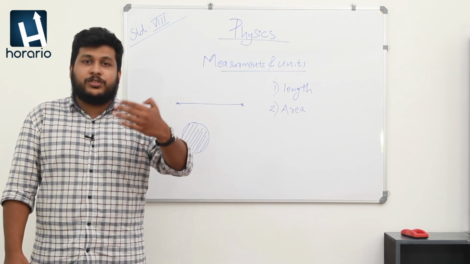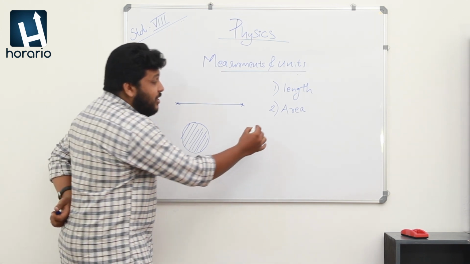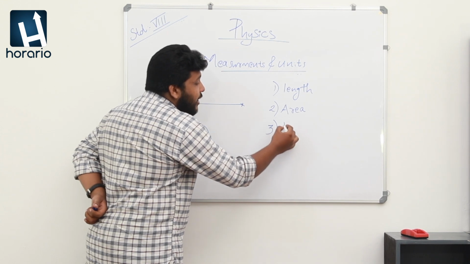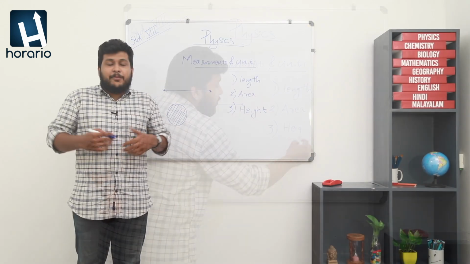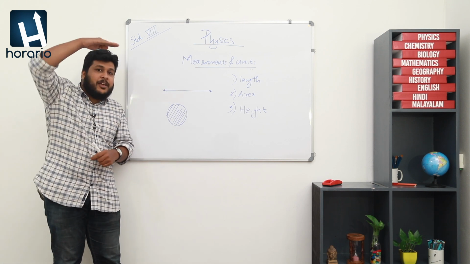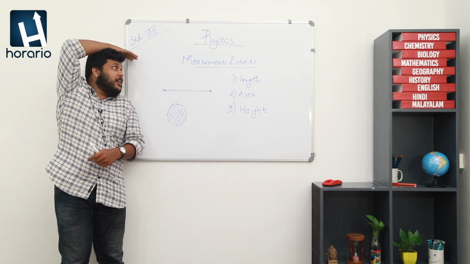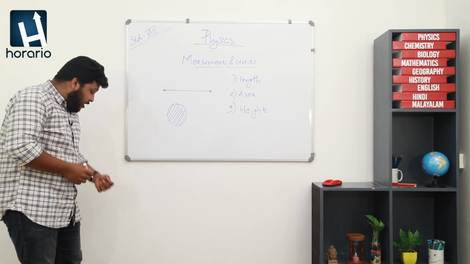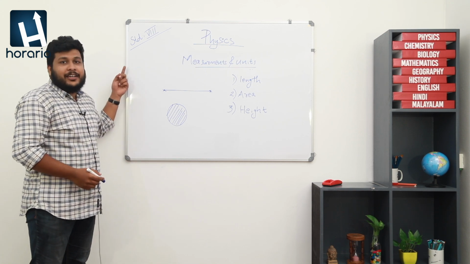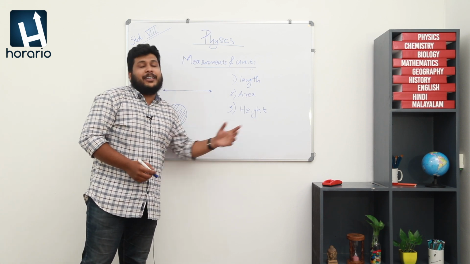If you also have a certain height, I want to measure what is my height. I am standing here and with respect to this board, I have a height up to this point. So, I want to measure what is my height. So, you want to take care of a third word, that is height.